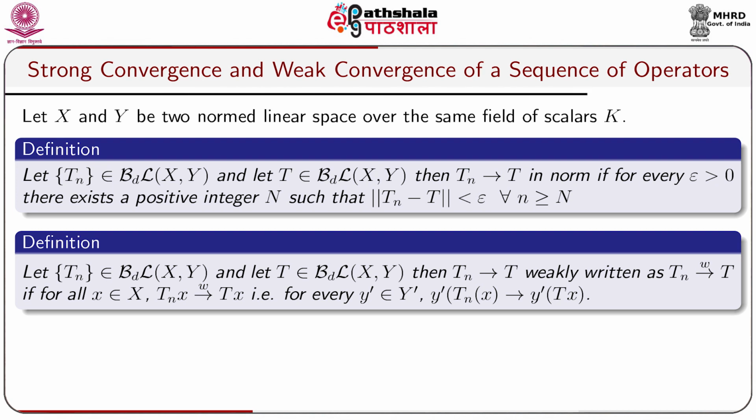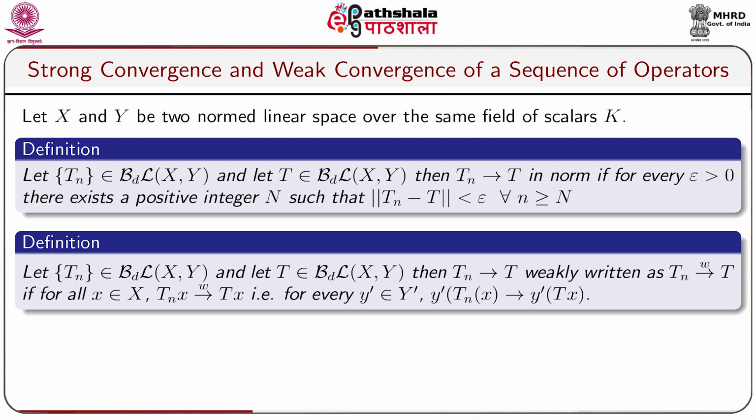Now we shall discuss convergence of a sequence of bounded linear operators. We shall define strong convergence, weak convergence, uniform convergence of a sequence of bounded linear operators, and we shall study such convergence of bounded linear operators. With this, we are now going to study some further properties on convergence of a sequence of bounded linear operators. We shall now discuss strong convergence, weak convergence and uniform convergence of a sequence of bounded linear operators.